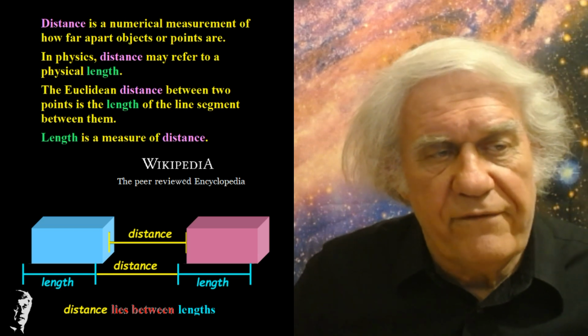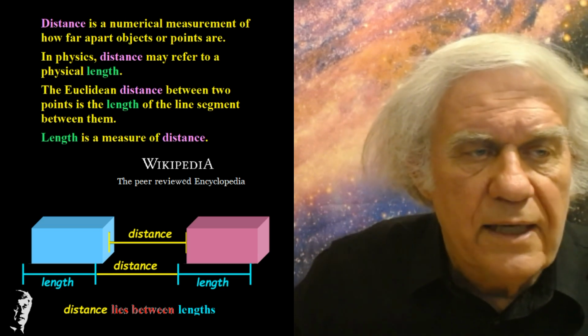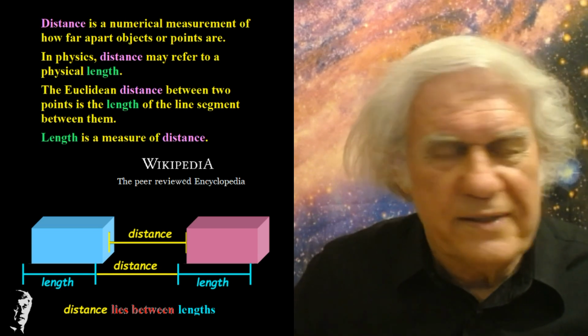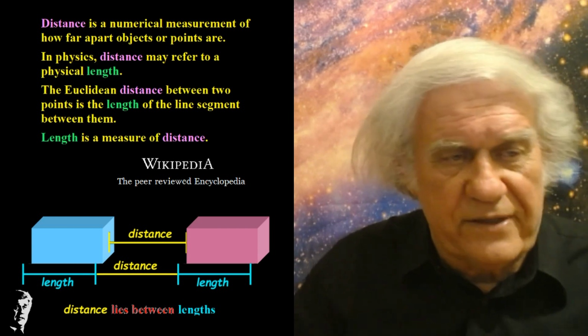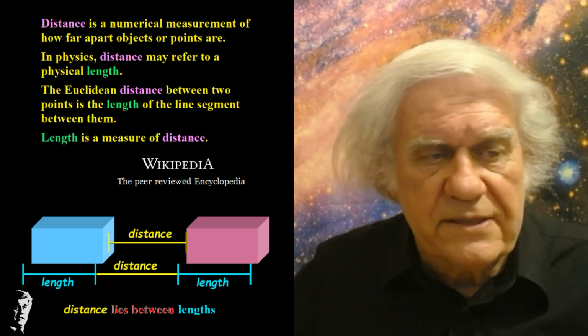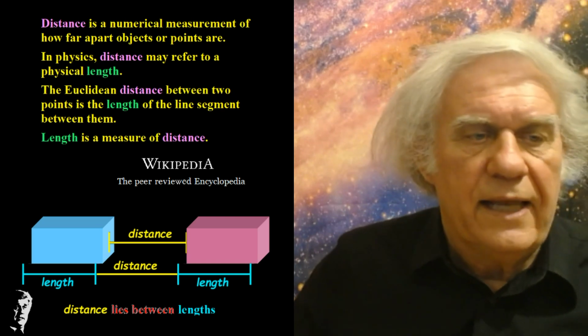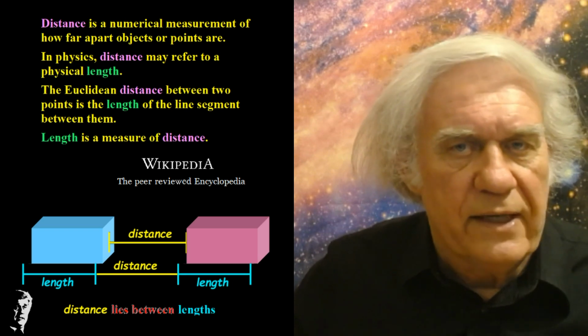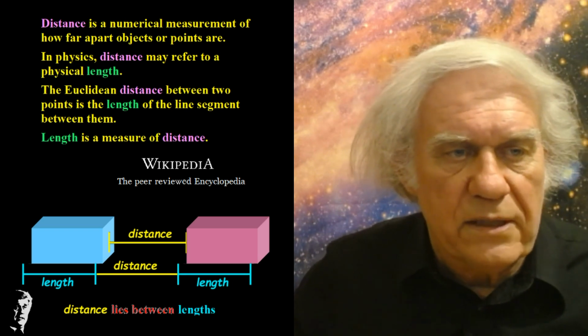And then they say in physics, actually mathematics, right? Distance may refer to what? A physical length. No, not at all. Not in science, not in physics. In physics, what you see at the bottom: distance is what lies between lengths. Length is what an object has. Distance is what an object does not have. Distance is the separation between two points.